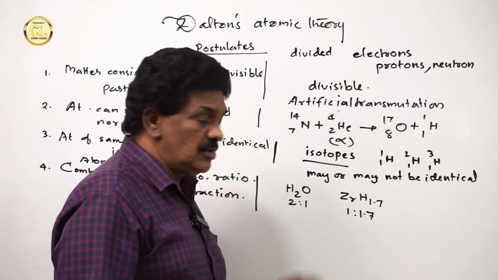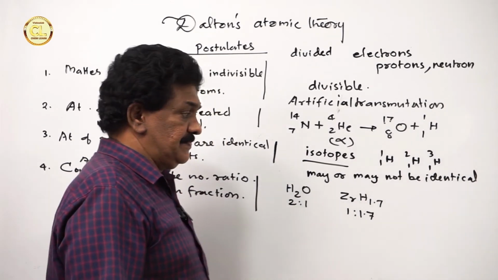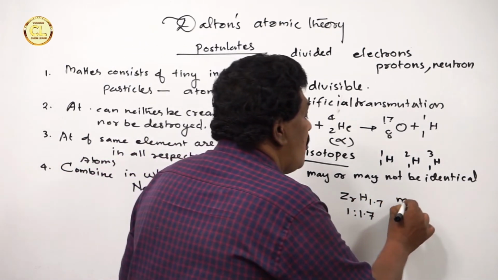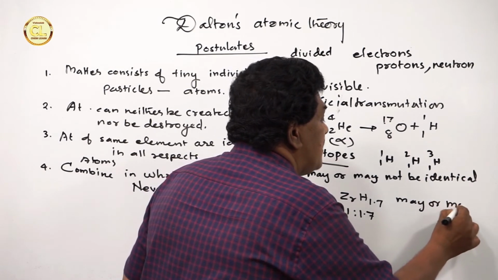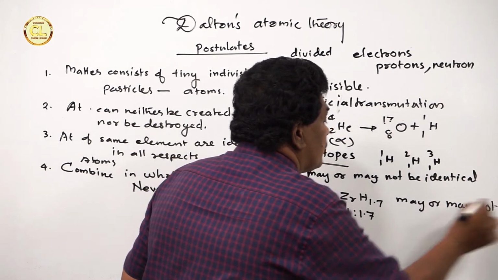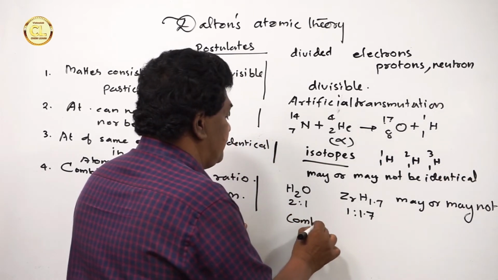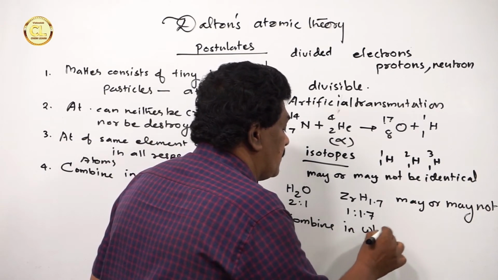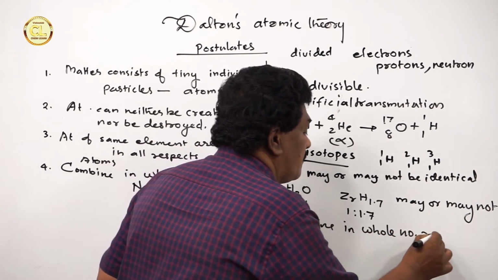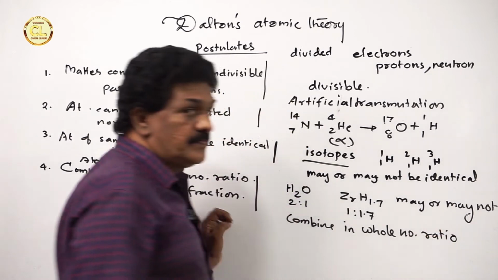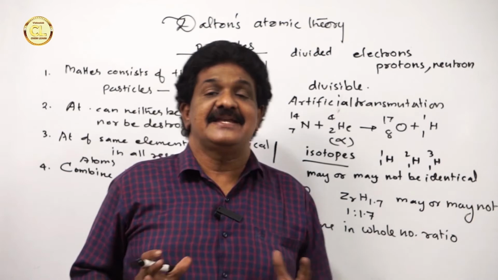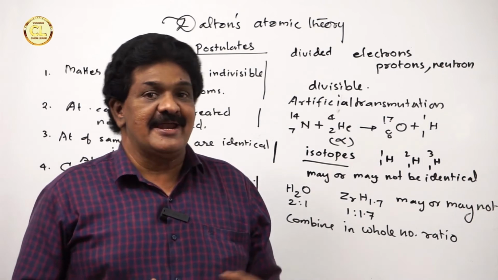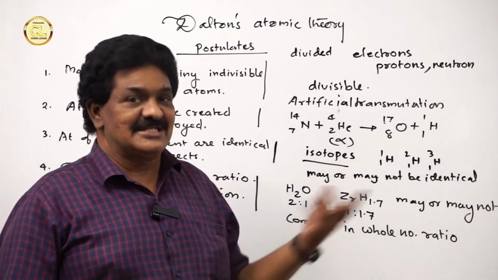It's not a whole number ratio, it's a fractional ratio. From this, it is clear that atoms may or may not combine in whole number ratio. So all the postulates made by John Dalton are partially correct or incorrect. That's all.